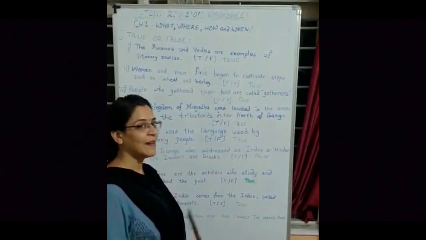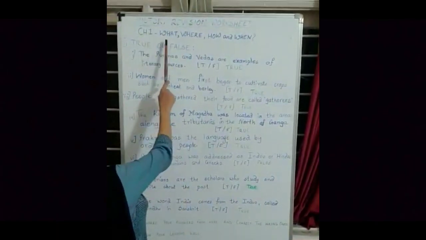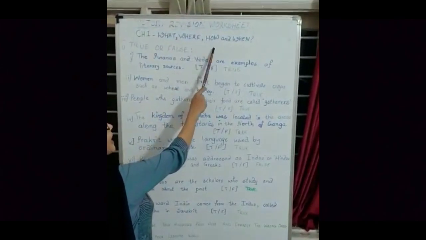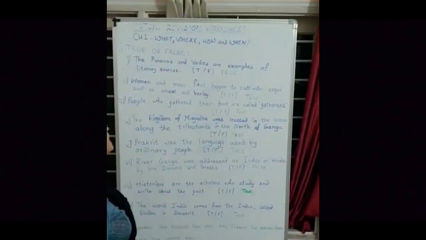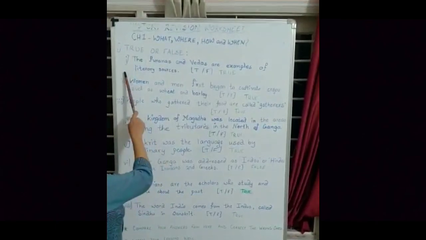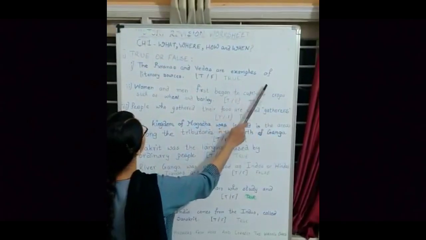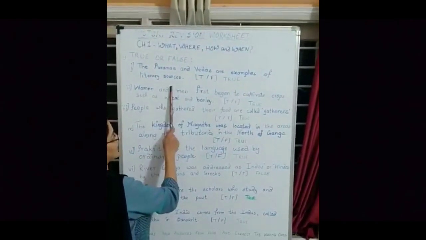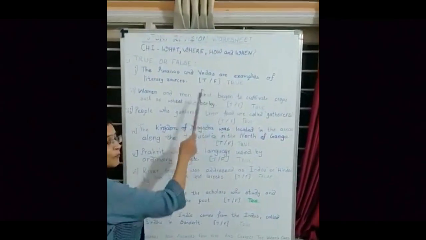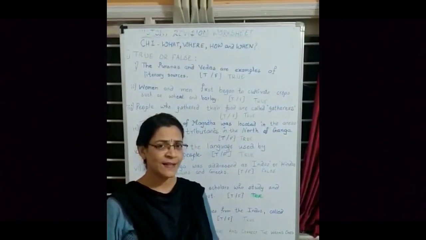Okay, now let us start our revision worksheet of chapter 1, what, where, how and when. The first is true or false. The first sentence: the Puranas and Vedas are examples of literary sources. True or false? Okay children, what are literary sources?